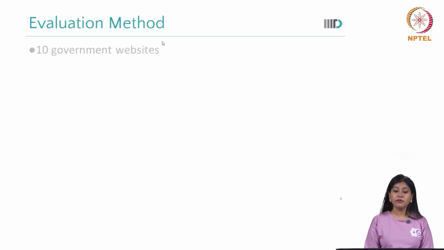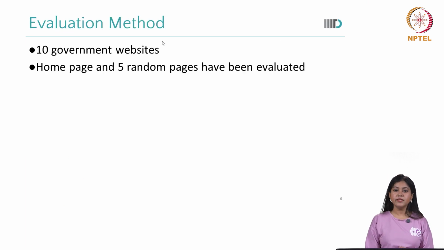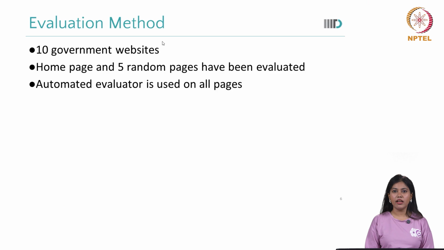Now coming to the evaluation method. First let me tell you about Google Lighthouse and WAVE. They will be evaluating the websites on various criteria. What will we be evaluating today? We will be evaluating 10 government websites, including one home page and 5 random pages for each. The automated evaluator is used on all these pages and accessibility scores will be noted.